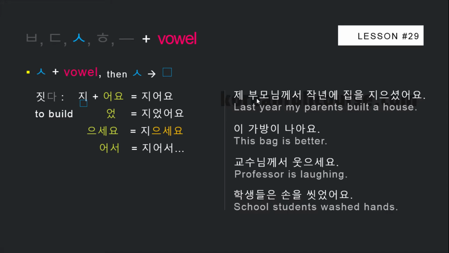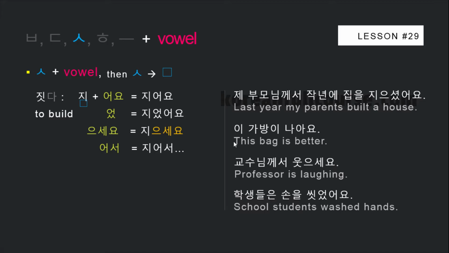Okay, 제 부모님께서 작년에 집을 지으셨어요. 작년 means last year and it's pronounced as 작년, okay? If you read it differently, then you should watch lesson number 5. This sentence means last year my parents built a house.